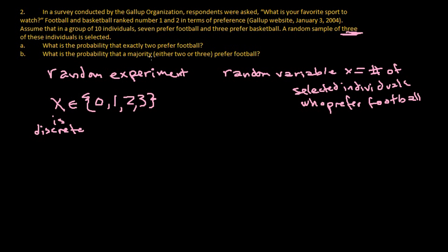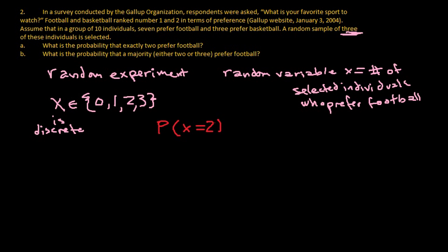What we want to know is the probability that exactly 2 prefer football, right? And the way to write this in mathematics is we want to know what this value is: the probability that x, which is the number of selected individuals who prefer football, equals 2. Okay. Now, if we didn't know some stuff, this would be pretty hard to do. But as it turns out, we actually do know some stuff.